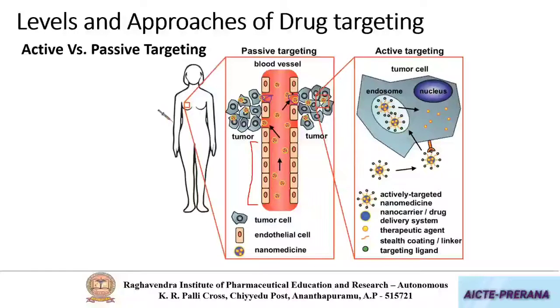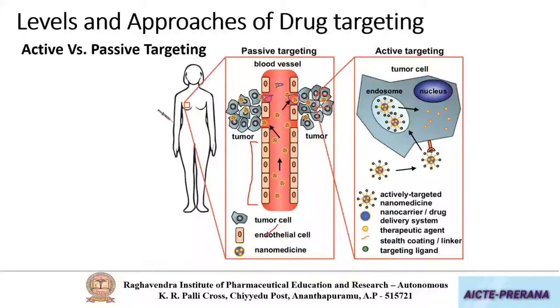Due to the presence of these fenestrations, the nanocarriers loaded with the drug will be penetrating into the tumor tissue. But you can see here the tumor is a complex network. Even though they enter inside, they will not be able to come out easily. So they will be permeating at an enhanced rate.